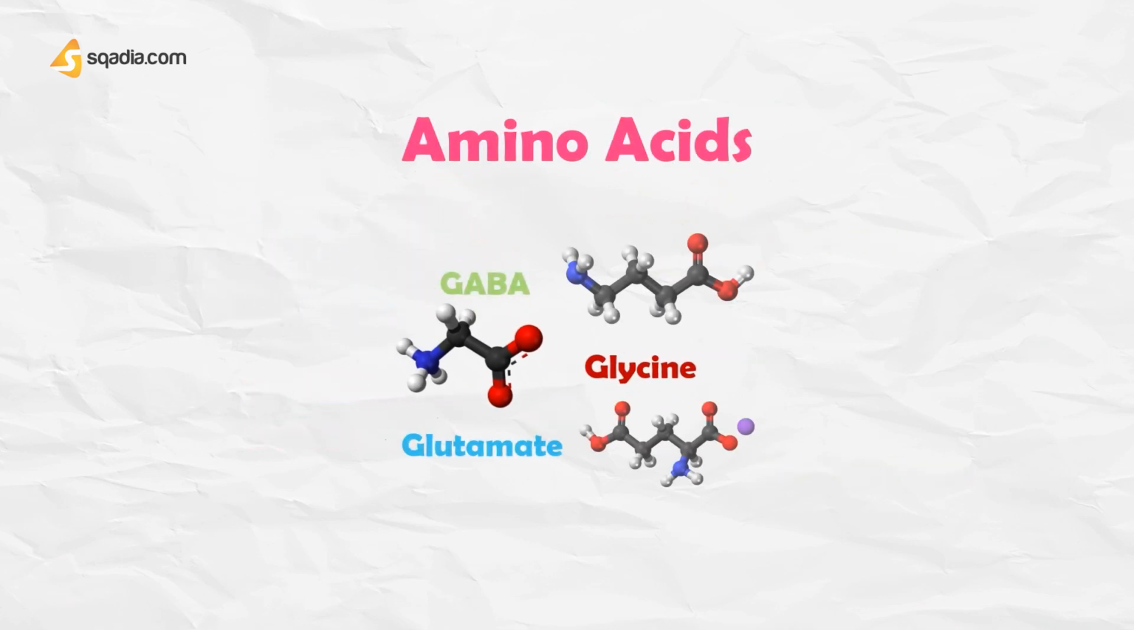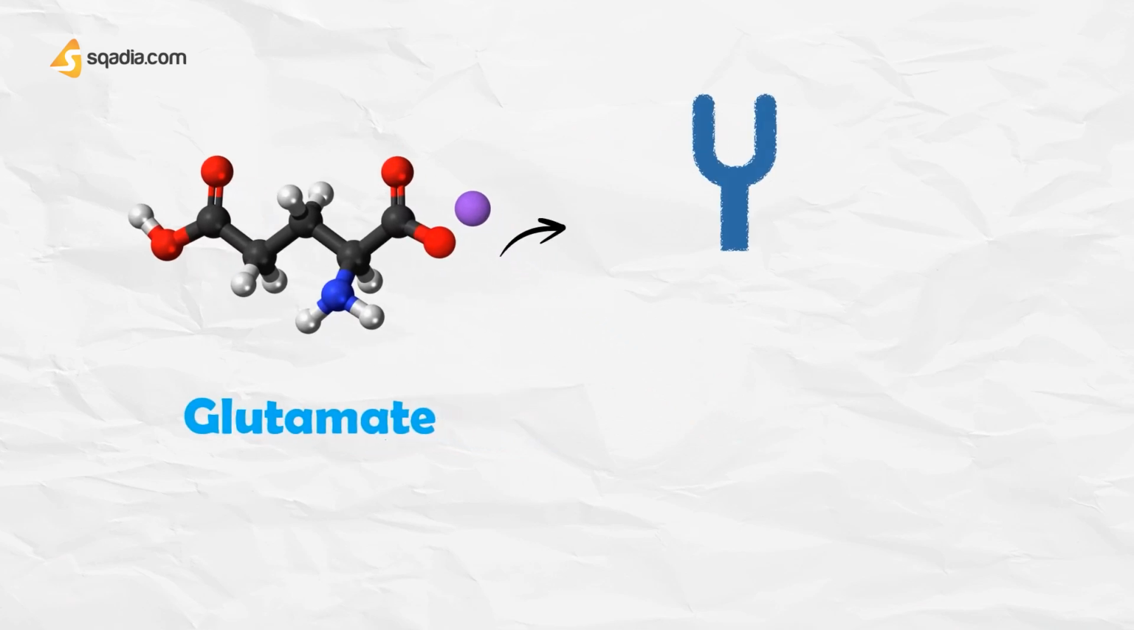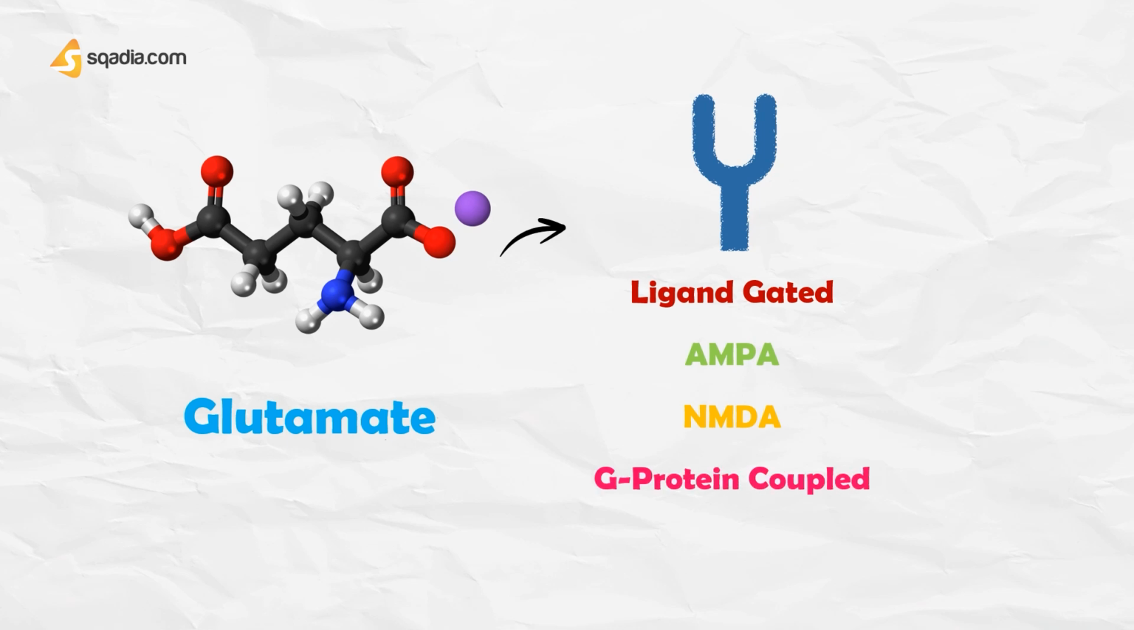Coming towards glutamate. Glutamate excites virtually all central neurons by activating several types of excitatory amino acid receptor. These receptors are classified into ligand-gated kainate, AMPA, which stands for alpha-amino-3-hydroxy-5-methyl-4-isoxazole propionic acid, and NMDA, which stands for N-methyl-D-aspartate receptors, depending on whether they are selectively activated by these glutamate analogs. A family of metabotropic G-protein-coupled receptors also exists.